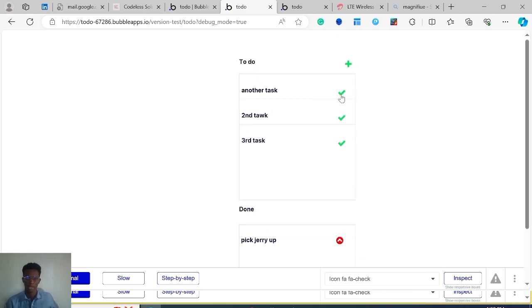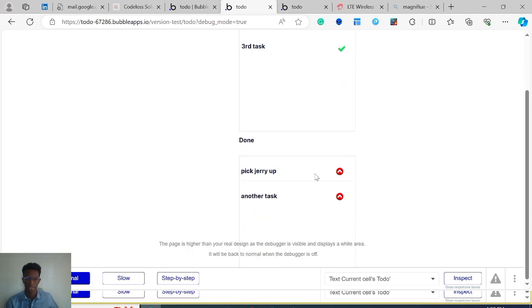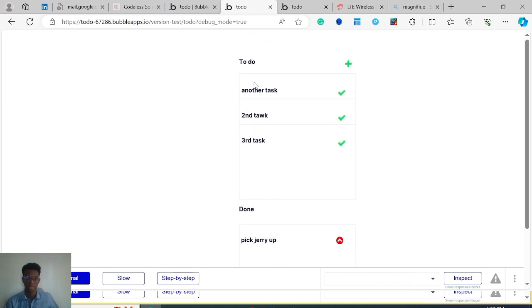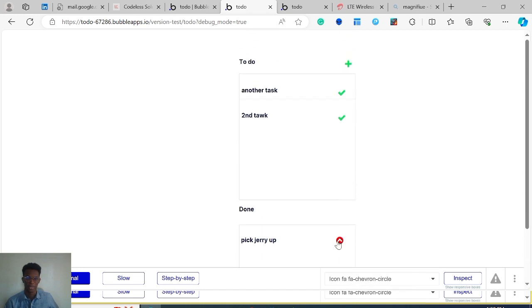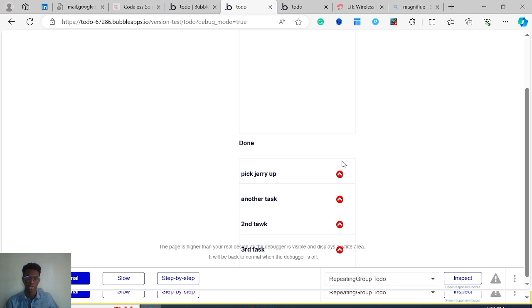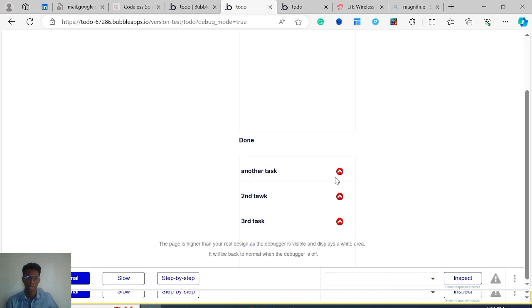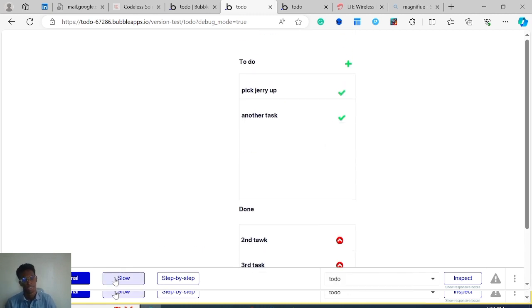But then what I will do is I'll click on this another task, and as you can see, it comes here now. So it's no more in the to-do, it's now in the done. If I want to send it back up, I click on this and it goes back up. I can click on third task and it's here, and I can click on it again, it goes back up. I can send this back up. So we see that we have a very simple to-do list here, which you can modify as you want, and it functions as appropriate.